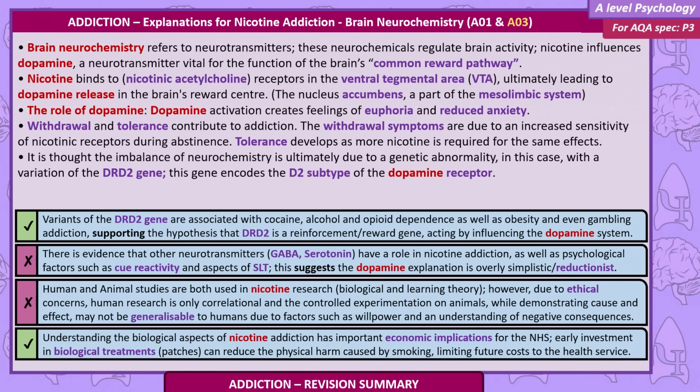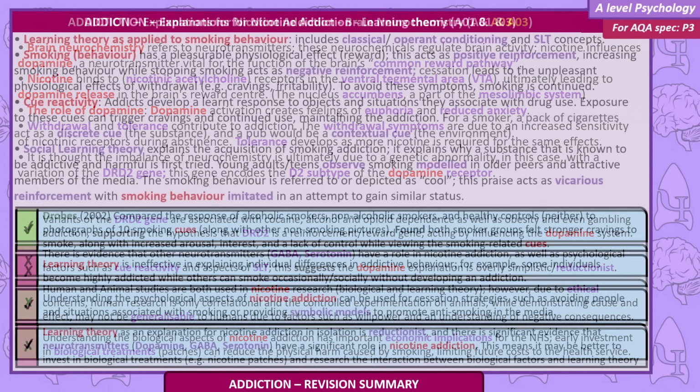However, due to ethical concerns, human research is only correlational, and the controlled experimentation on animals, while demonstrating cause and effect, may not be generalizable to humans due to factors such as willpower and an understanding of negative consequences. Understanding the biological aspects of nicotine addiction has important economic implications for the NHS. Early investment in biological treatments, patches, can reduce the physical harm caused by smoking, limiting future costs to health services.